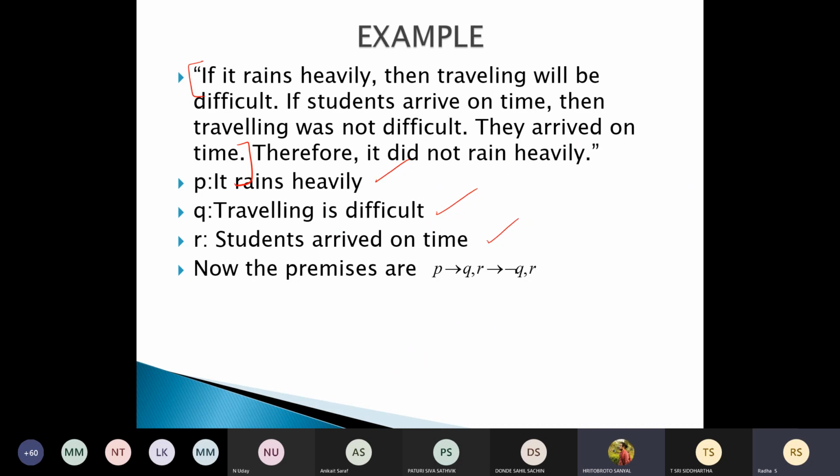So P implies Q. If students arrive on time, then traveling was not difficult. Students arrive on time means R. Traveling was not difficult means what? Not Q. So R implies not Q. Next, one more statement: they arrived on time. That is R. So all these things should give what conclusion? Can you say what is the conclusion? It did not rain heavily. From here, can you say what the conclusion is?